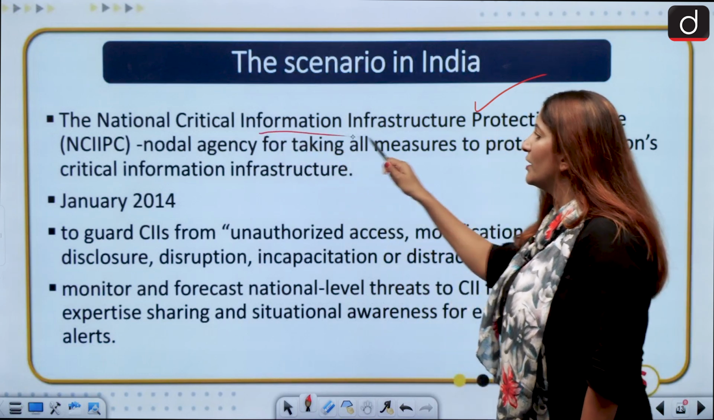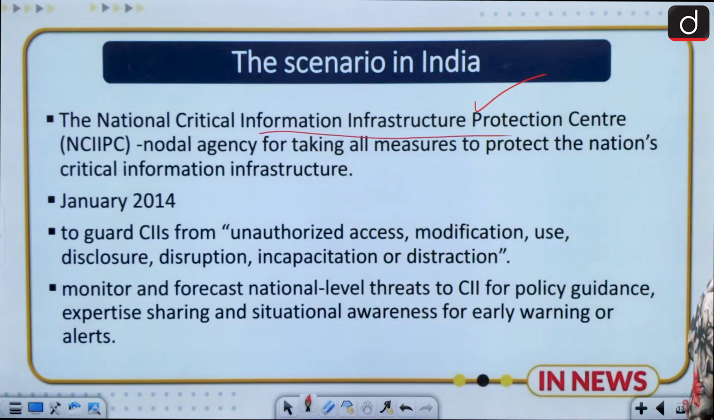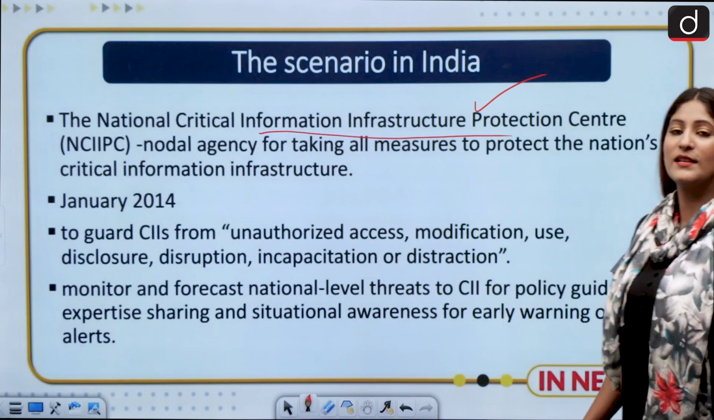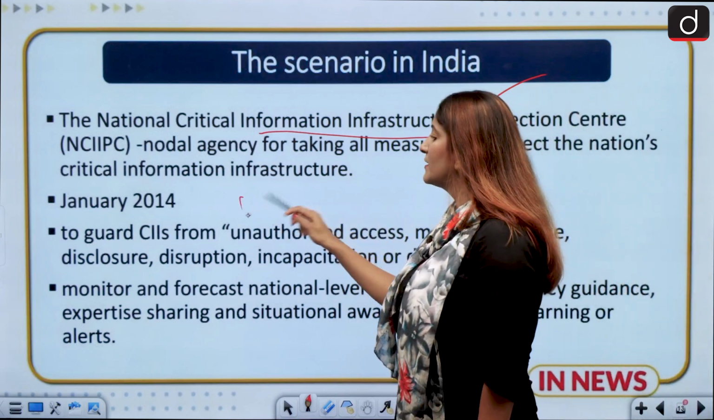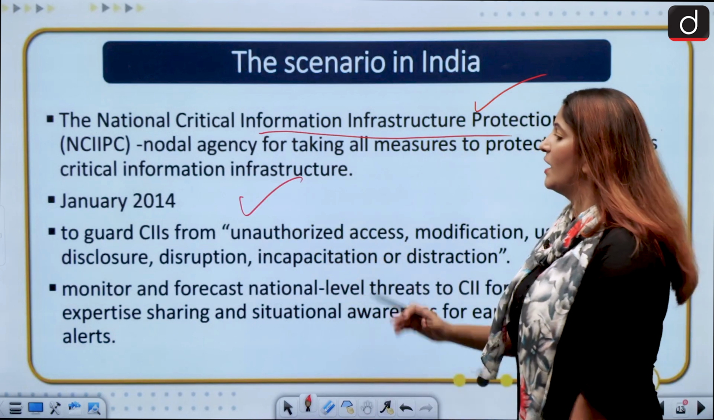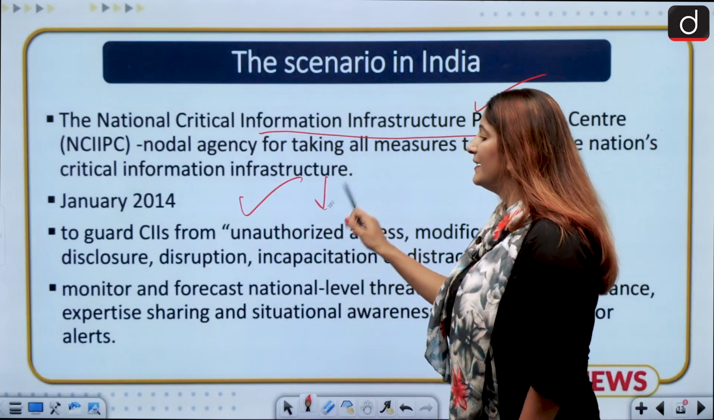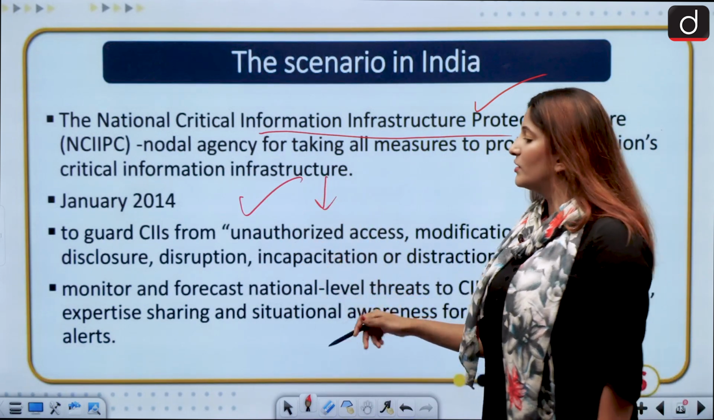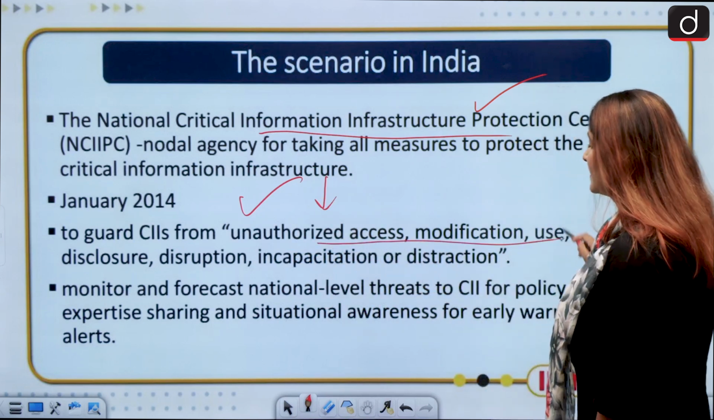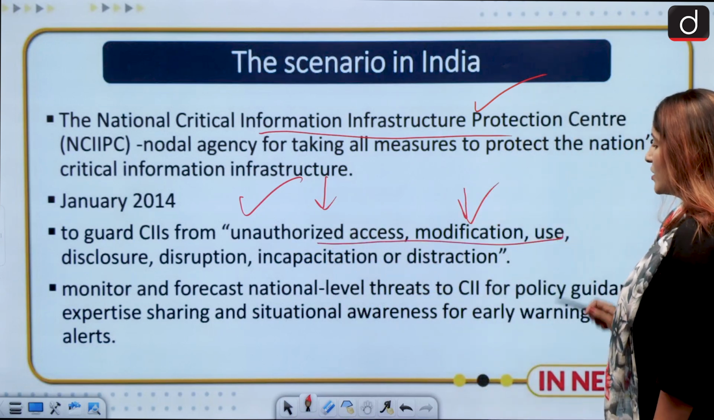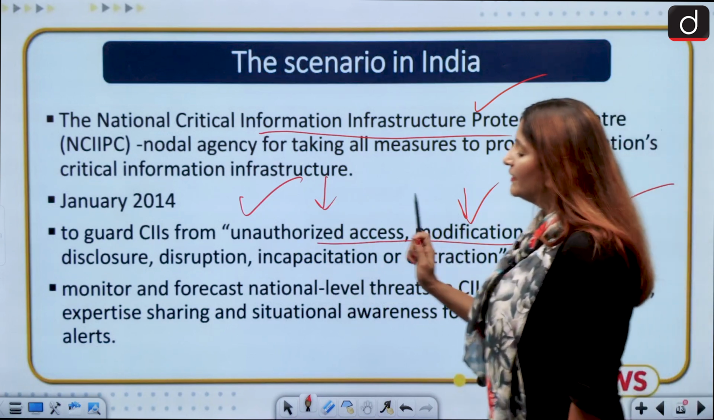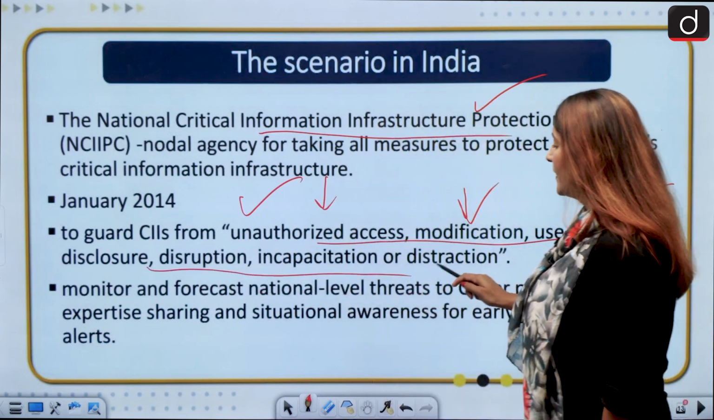The National Critical Information Infrastructure Protection Center is the nodal agency for taking all measures to protect the nation's critical information infrastructure. What is the year and month of its establishment? January 2014. And it has the mandate to guard critical information infrastructure from unauthorized access. Any sort of modification can't be done, usage cannot be done, disclosure, disruption, incapacitation or destruction.